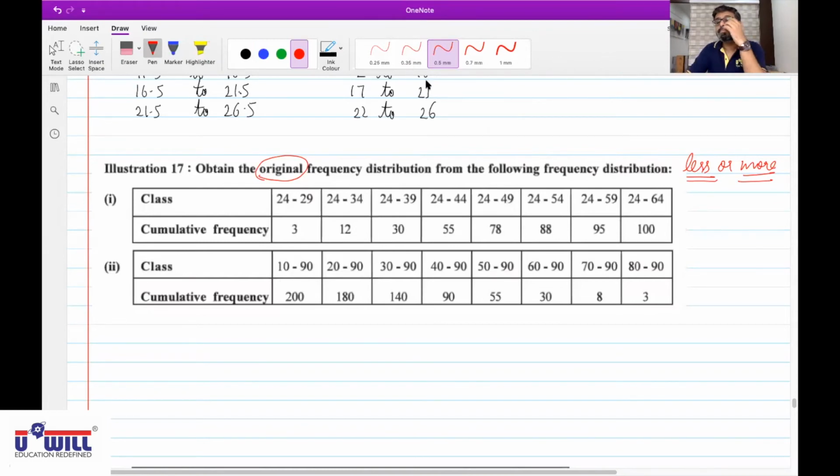Why? How can you say it is less than type? You are right that it is less than type, but how can you say that? The CFs are increasing, in increasing order. Okay, very good, no problem.